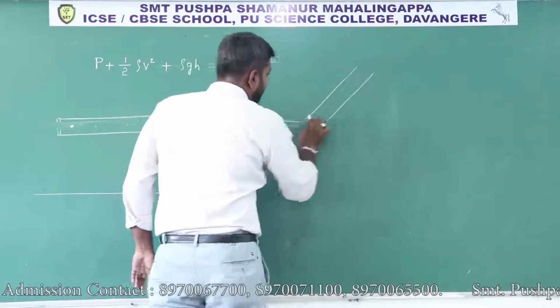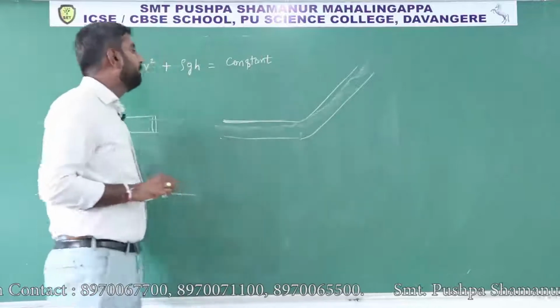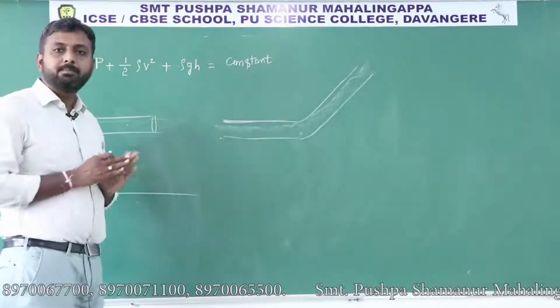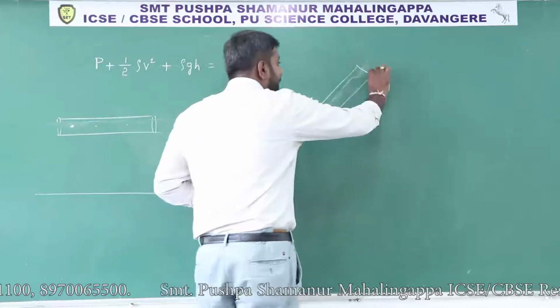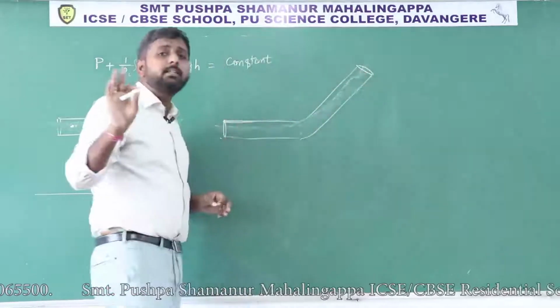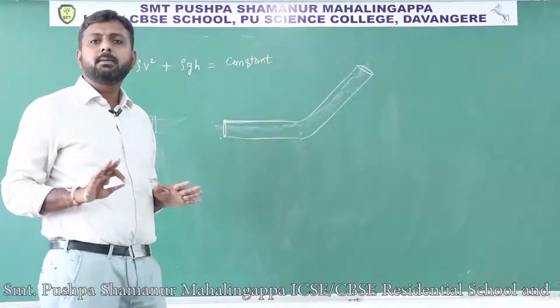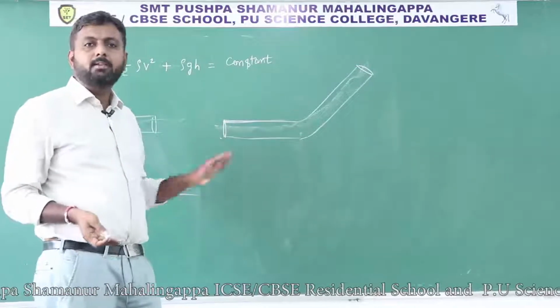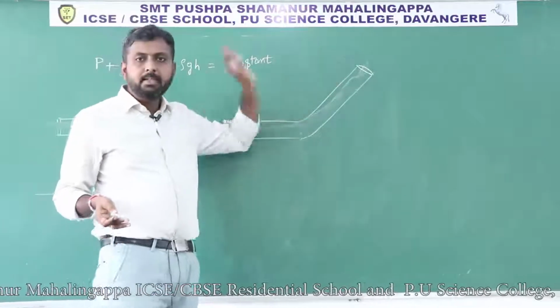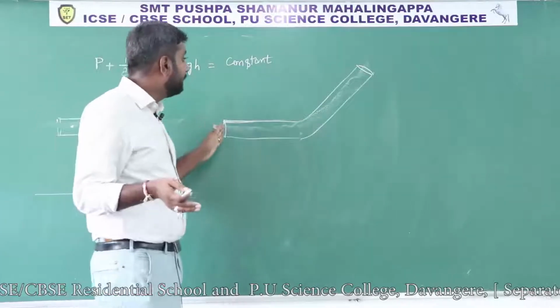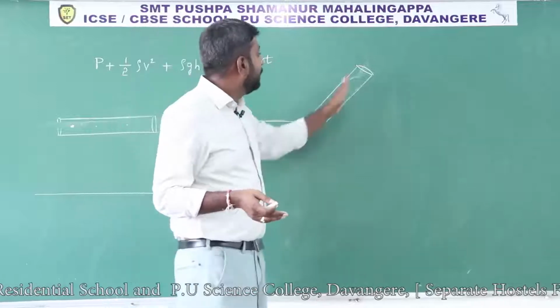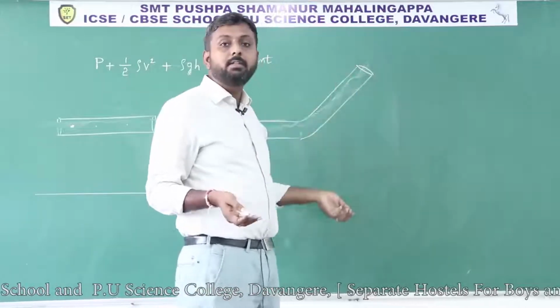In this example the fluid is flowing in this direction, but the area of cross section is the same. Area of cross section is the same, so velocity remains the same. Velocity depends upon area. You may think that it is moving to some height, so velocity will decrease.